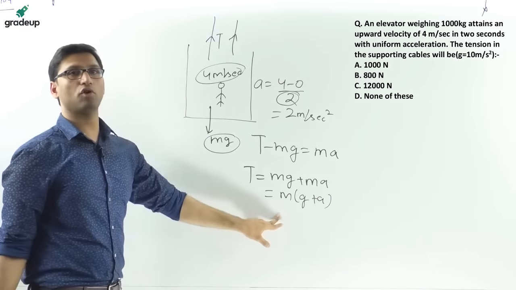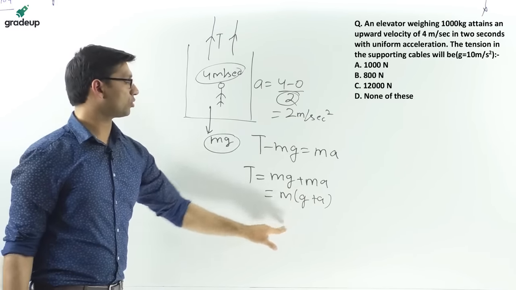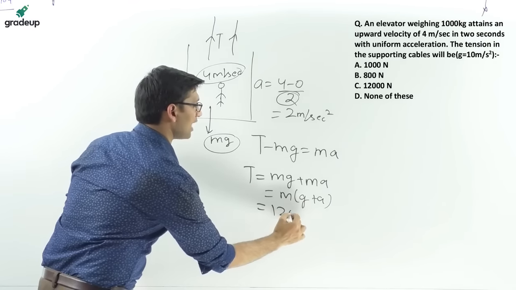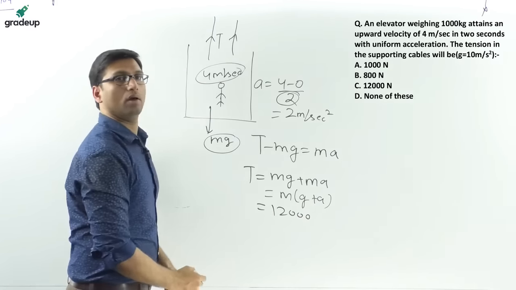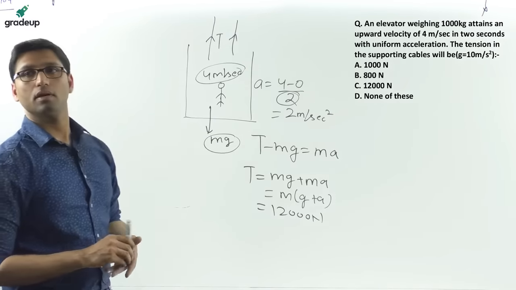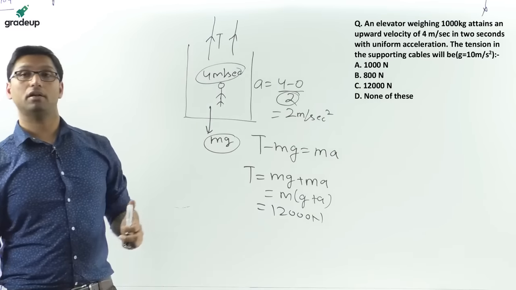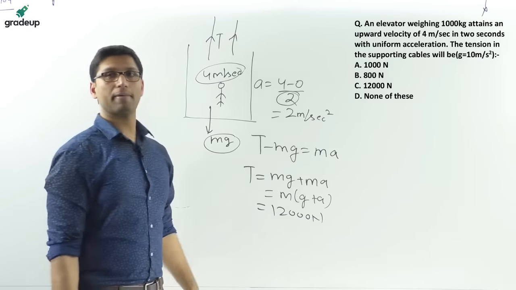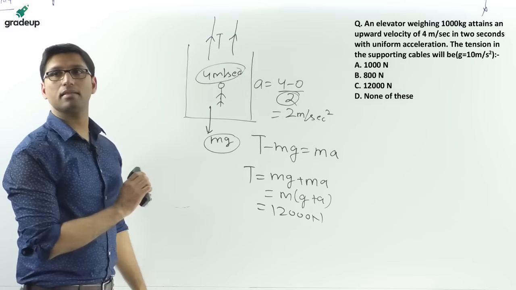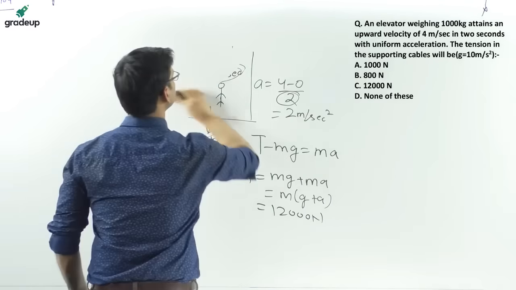Mass is given as 1000, g is 10, and a is equal to 2. So the answer will be 12,000 Newton. This was again a very easy question, but with a very good concept. You have to apply the concept of free body diagram to solve this question.